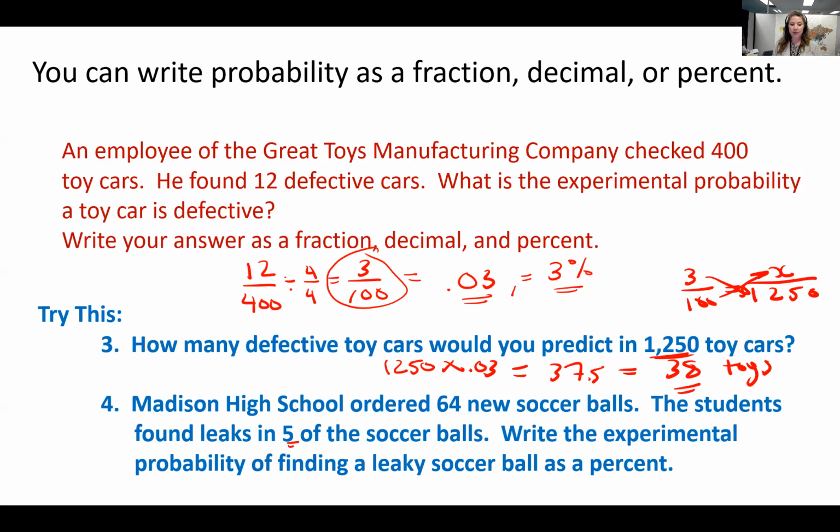Write the experimental probability of finding a leaky soccer ball as a percent. So we're going to say 5 out of 64. I can turn that into a decimal by dividing 5 by 64. 5 divided by 64 is 0.078, which is about 8%. If I move my decimal 2 places to the right and round, I get about 8%.